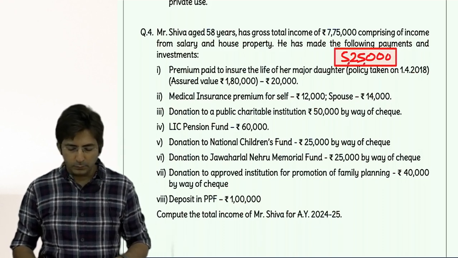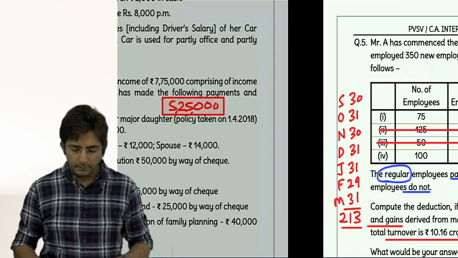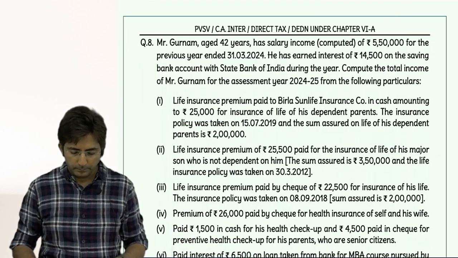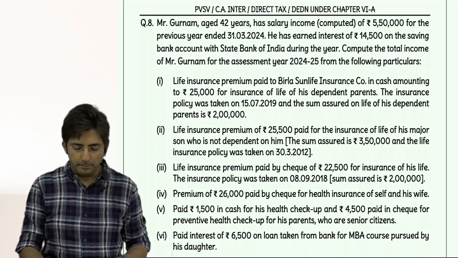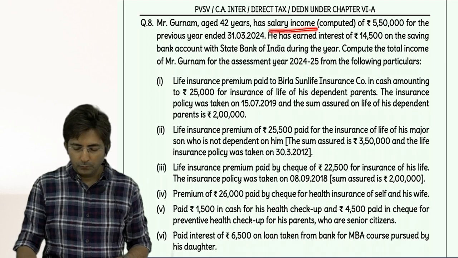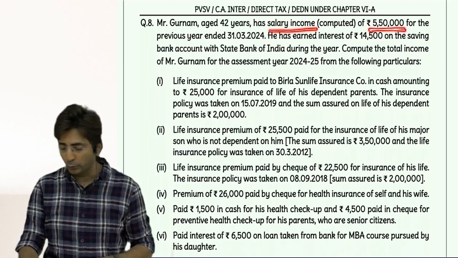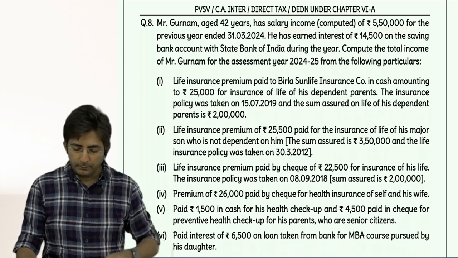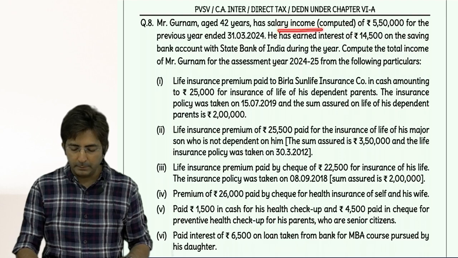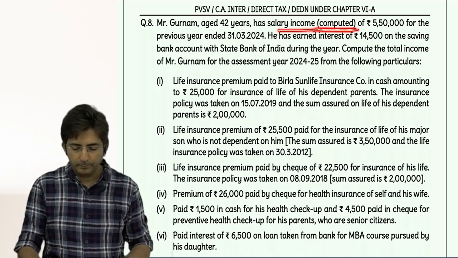Then after this, question number 8 was homework. Read. Mr. Gurnam, age 42 years, has salary income 5 lakh 50 for the previous year ended 31st March 24. See, salary income, in brackets they have written computed.